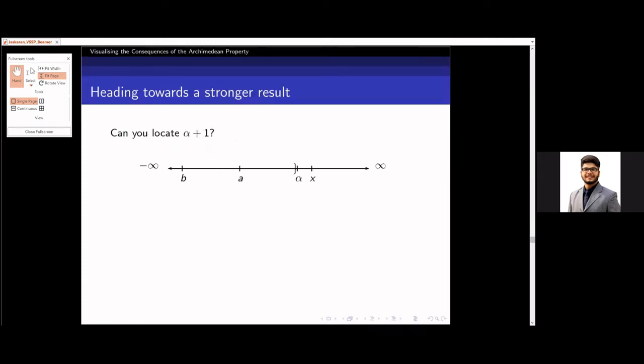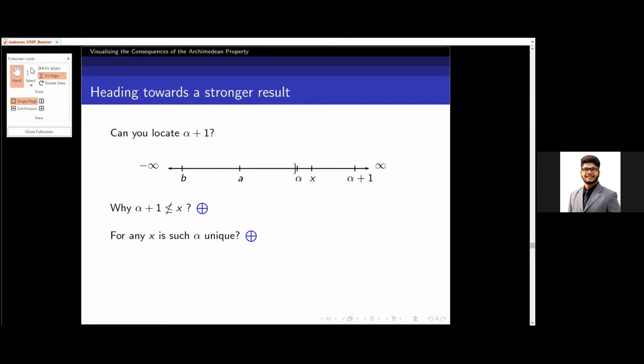Now can we locate alpha plus 1? Where is alpha plus 1? Can it be less than x or more than x or equal to x? The intuition says that it would be more than x. Why is it so? You may think about that too. Because if alpha plus 1 is less than or equal to x, then it will also be in the set. And an element more than the LUB cannot be in the set, right?